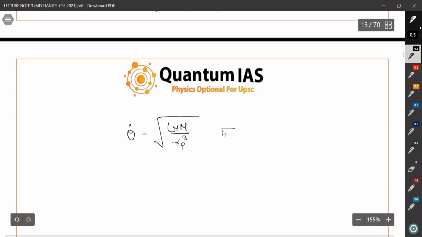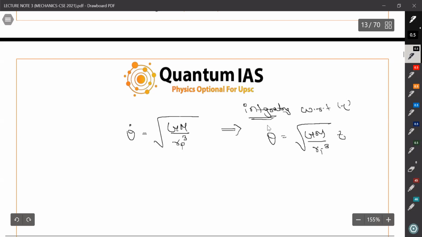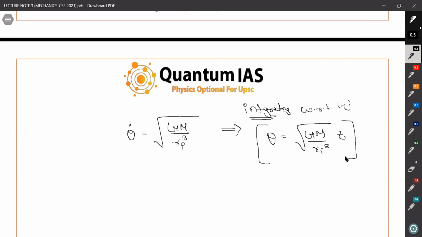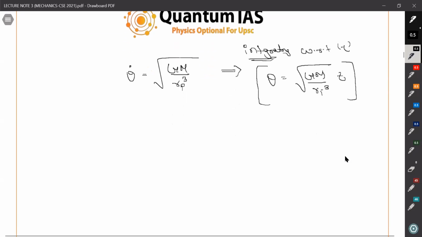Okay, and if you integrate these with respect to time, obviously we can find out theta, and that will be equal to the square root of GM upon rp cube, into time t. One more thing: before the discovery of the telescope, Kepler had already calculated these things. So this is the result that Kepler gives us.